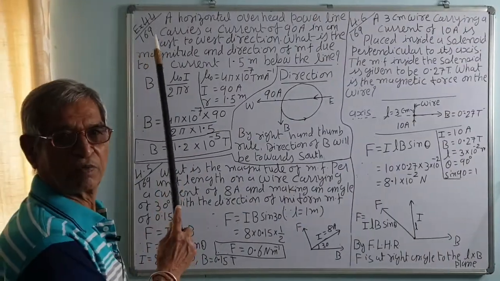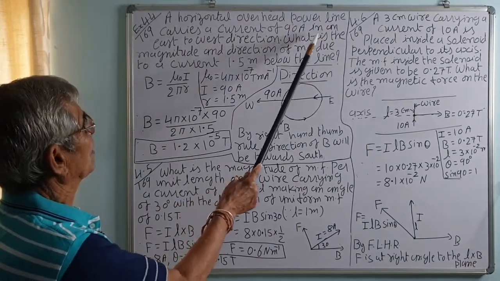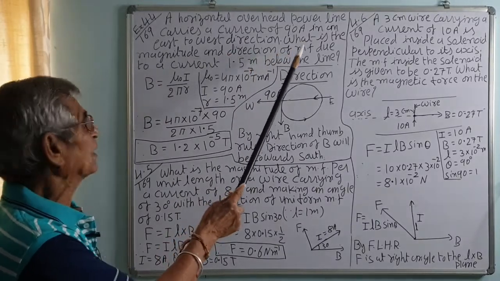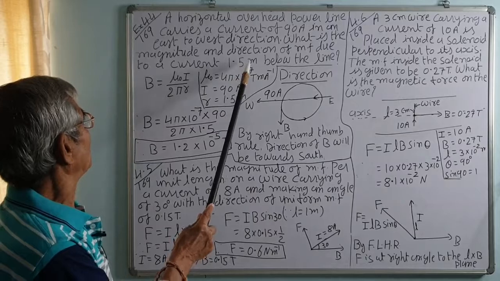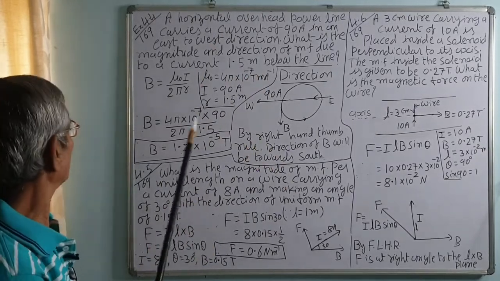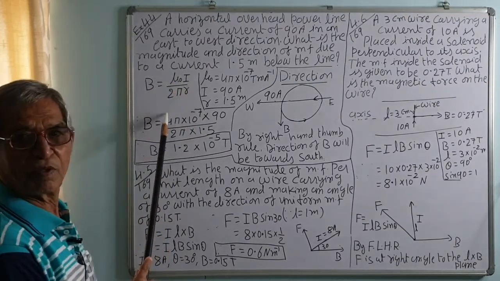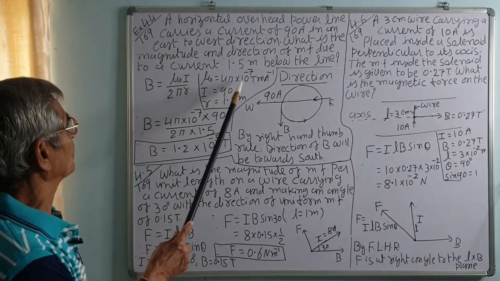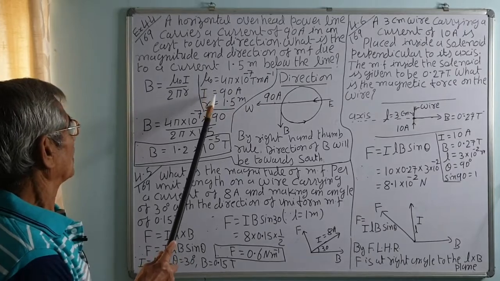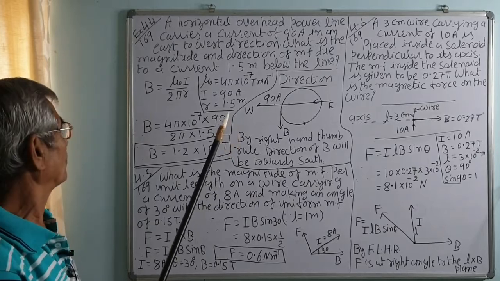Example 4.4 on page number 169. A horizontal overhead power line carries a current of 90 ampere in an east to west direction. What is the magnitude and the direction of the magnetic field at 1.5 meters below the line? Correct? Due to that 90 ampere current, we know that magnetic field is given by the equation mu 0 I upon 2 pi R. Mu 0 is 4 pi into 10 raised to minus 7 Tesla meter ampere minus 1. Current I is equal to 90 ampere and R, distance from the wire, is 1.5 meters.